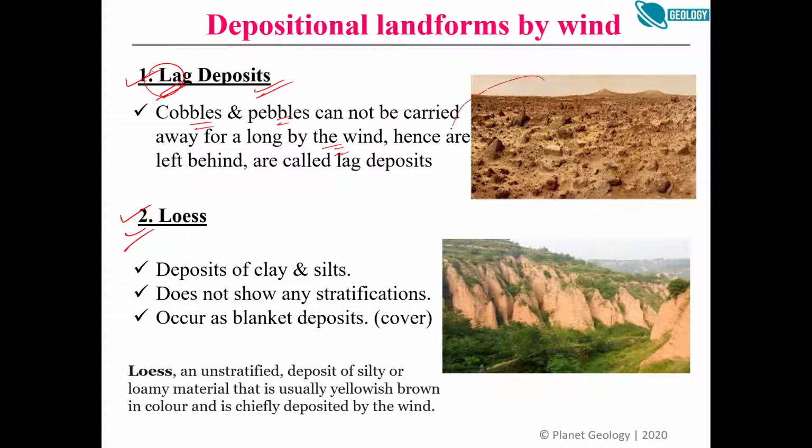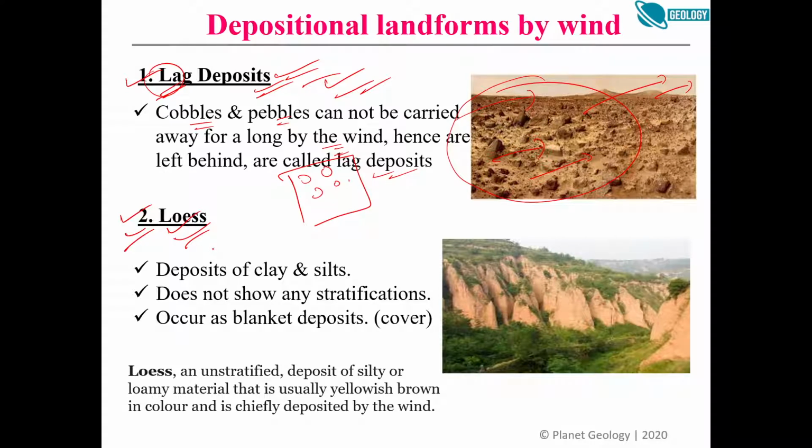So see, maybe at some places the wind would have carried them, and they have been deposited here, and it took the other smaller ones to other places. So these are nothing but lag deposits, meaning they have lagged behind because of their more weight and more size. So this is a very simplistic diagram. You can just add it to your content. So lag deposit, and just draw that desert and draw big pebbles, and these are left behind because of low energy in the wind. Same is this loess.